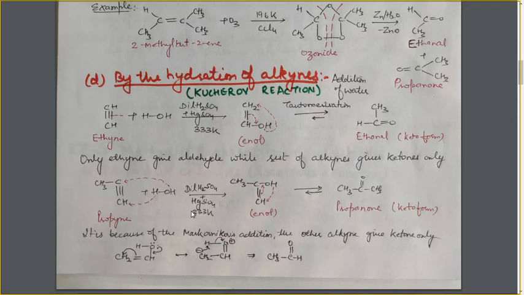Why? Because of Markovnikov's addition. So, in case of three or more carbon alkynes, the addition will take place according to Markovnikov's rule, and that will lead to the formation of ketones only. So, only ethyne will give us the aldehyde, whereas the rest of the alkynes will give us the ketone.